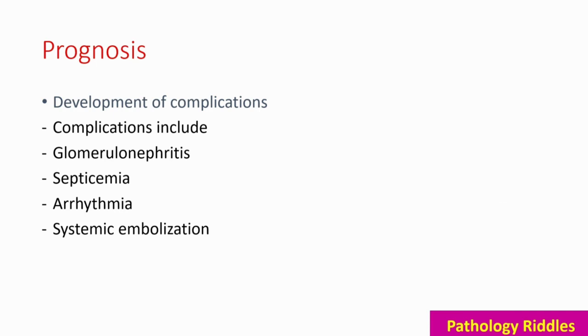So, septicemia because there is already an infection and it will spread through the blood. Arrhythmia due to destruction of the conduction pathway of heart. And then there is systemic embolization. The emboli which is coming out will go to other parts of the body.